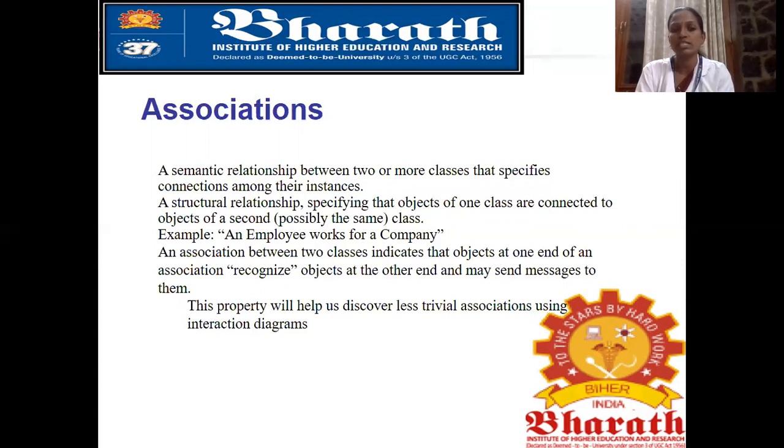This is the relationship. So an association between two classes indicates that objects at one end of an association recognize objects at the other end and may send messages to them. This property will help us discover less trivial associations using interaction diagrams.